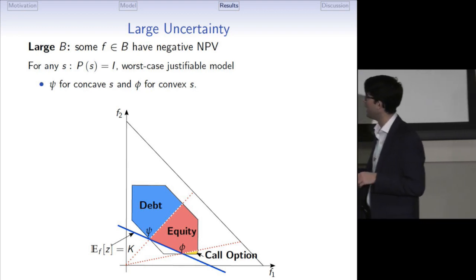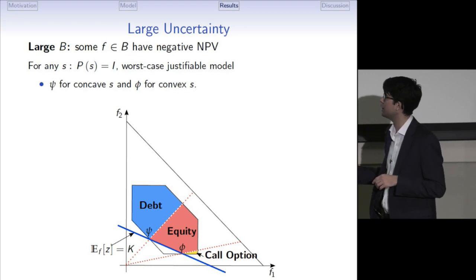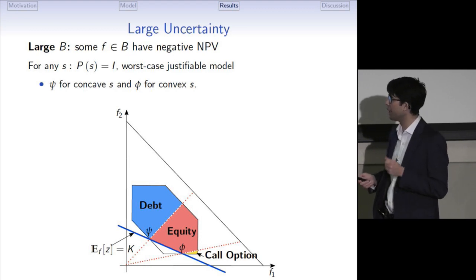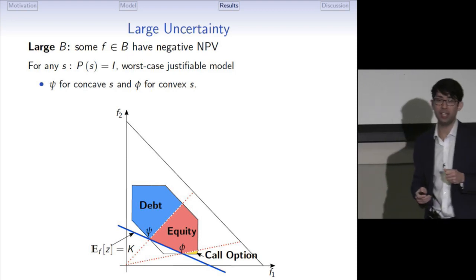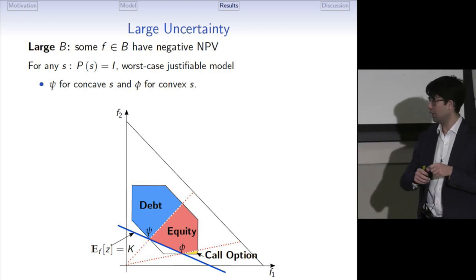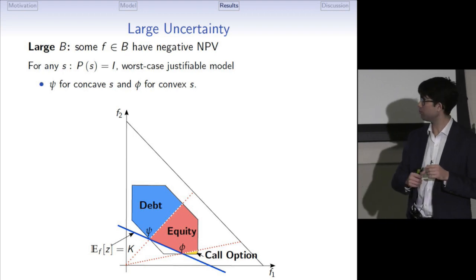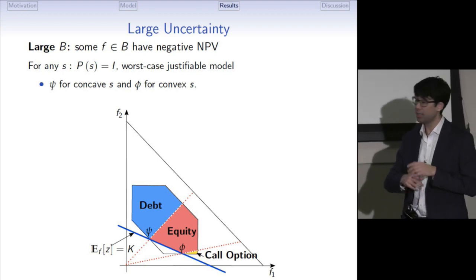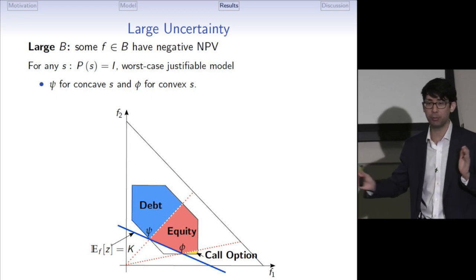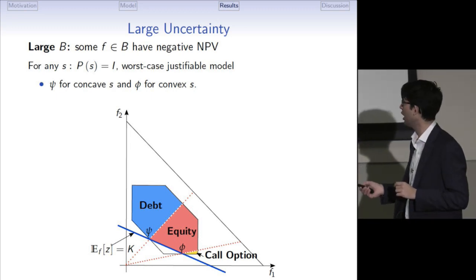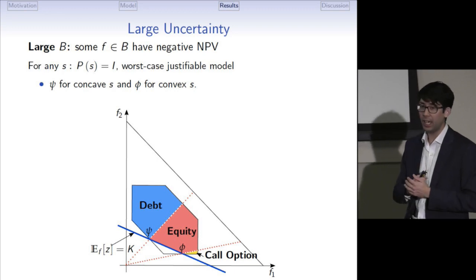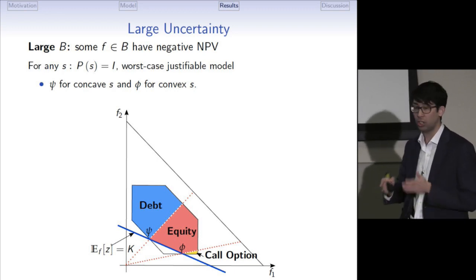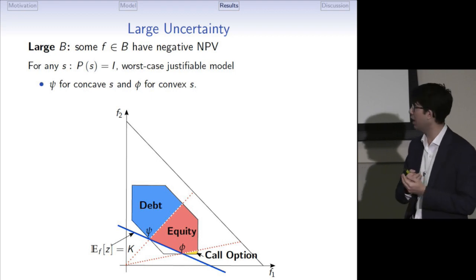As before, all concave securities that make the investor break even are evaluated at the distribution psi, which is the most dispersed zero NPV distribution in the uncertainty set. And all convex securities are evaluated by the investor at the model phi, which is the most concentrated zero NPV distribution in the uncertainty set.